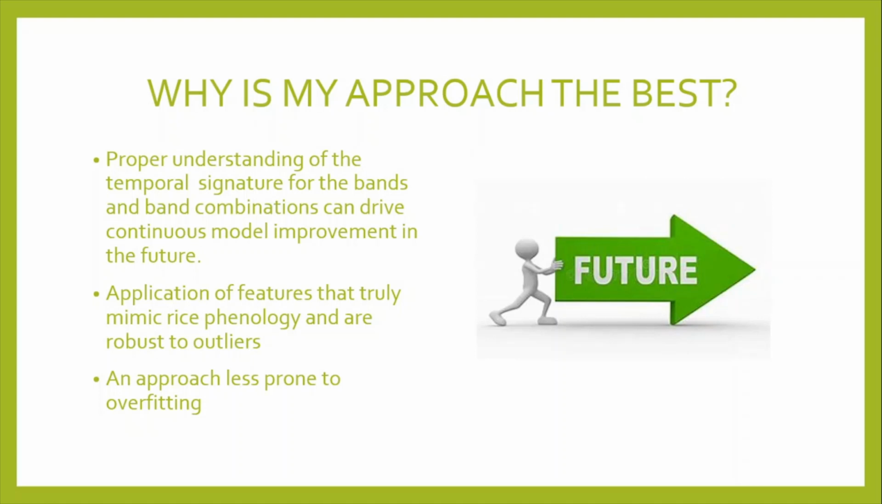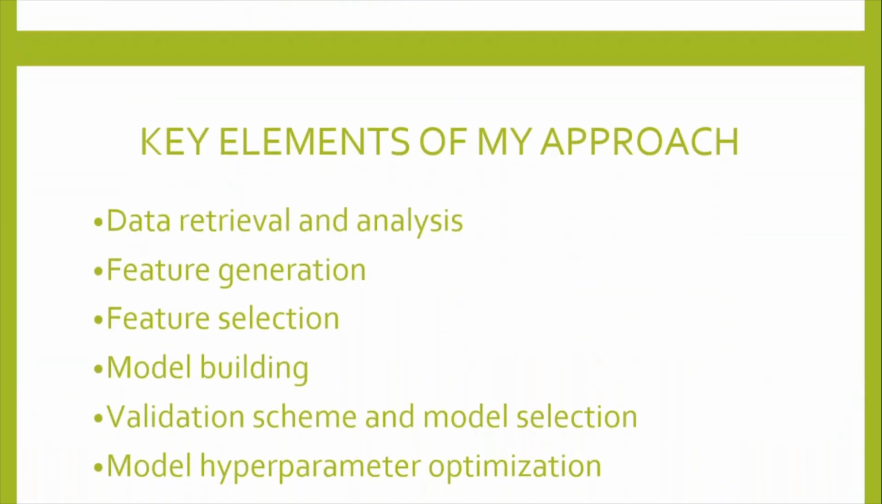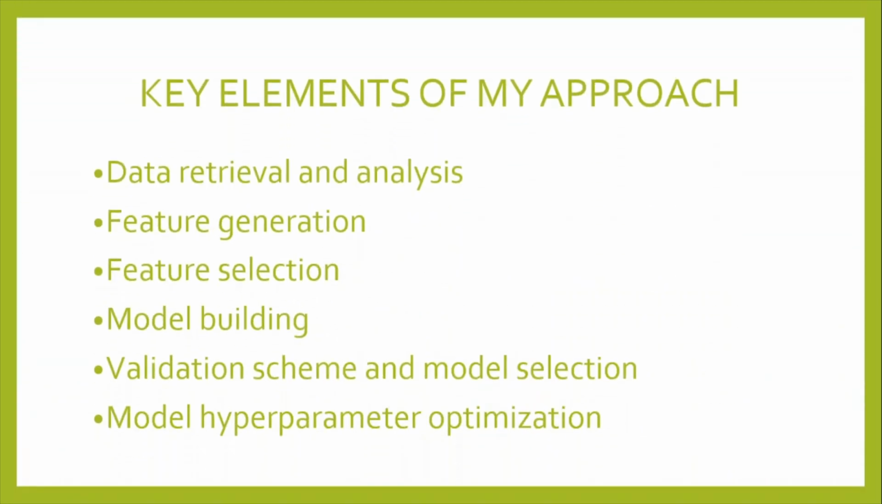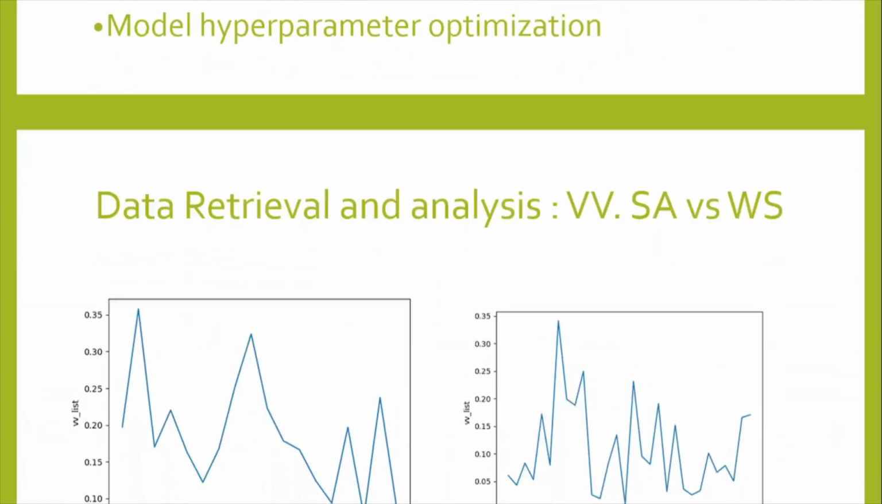I've also made sure to use features that actually mimic rice phenology and are robust to outliers, and my approach is also much less prone to overfitting. Key elements of my approach include data retrieval and analysis, feature generation and selection, model building, a robust validation scheme, model selection, and finally model hyperparameter optimization.